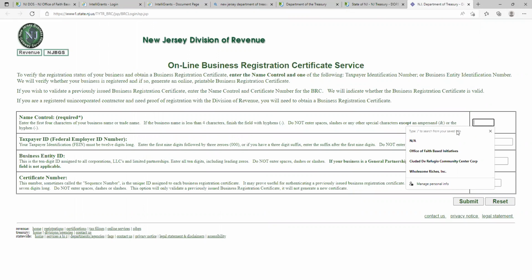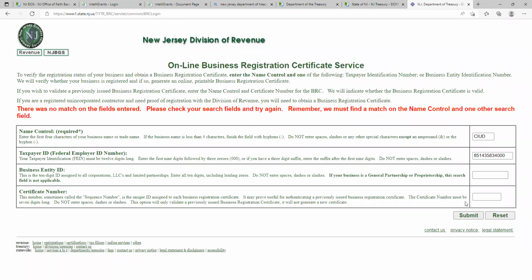I forget, what's the first name of your organization? Ciudad de Refugio Community Center. Ciudad. Okay. And then give me your tax ID number again, please. Let me get that one second. Is it 834071920? No, that's not it. It's 851435-834. Let me see if it comes up.